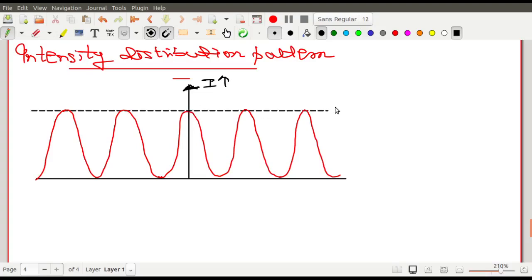This is the maximum of the intensity. So this point is the intensity maximum, which is 4a square in my case. 4a square is the maximum intensity.